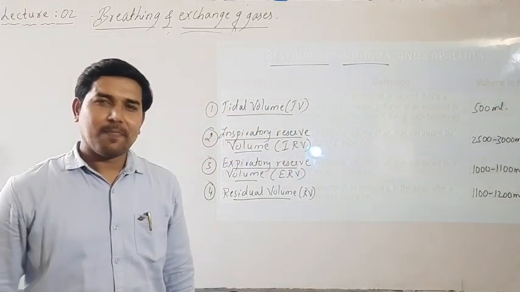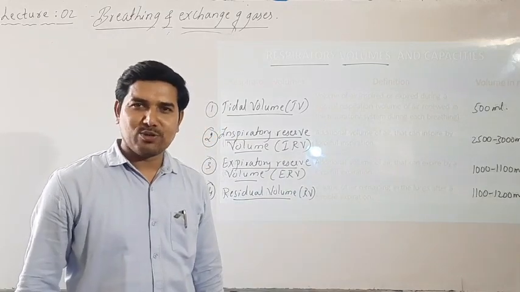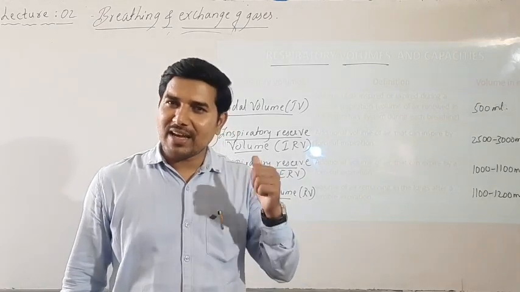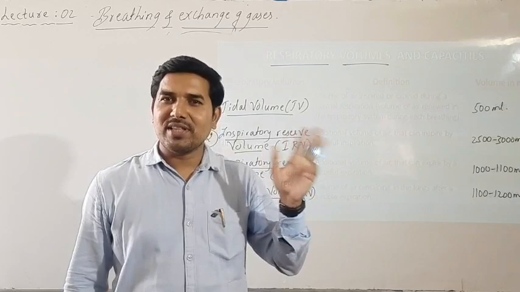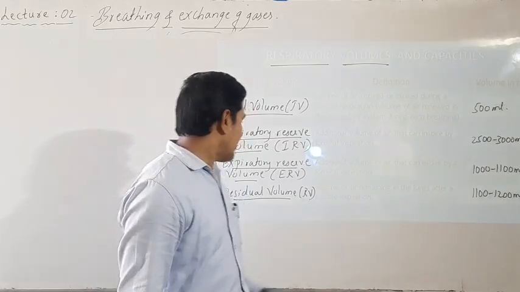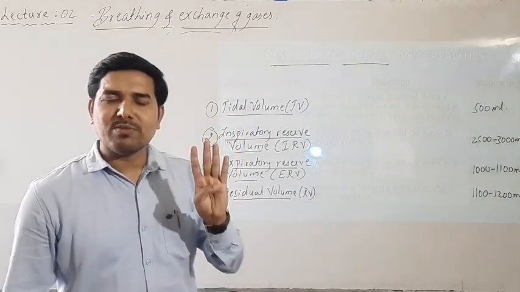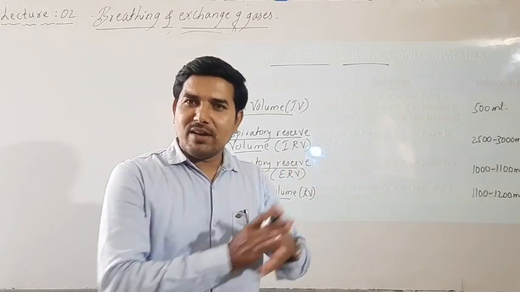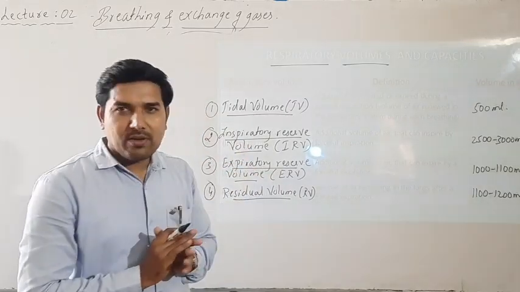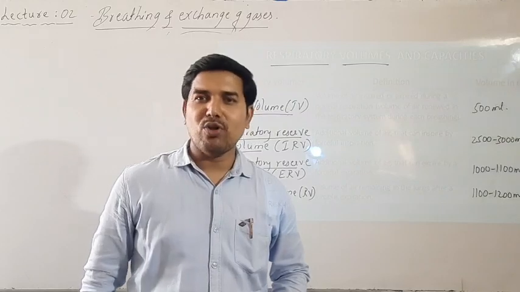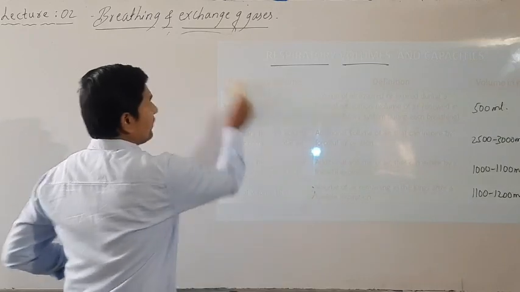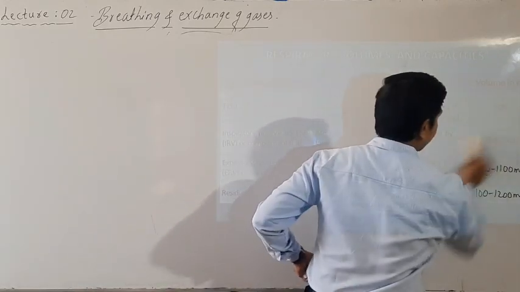This is RV. Okay, and there will be a comparative account between these also. Whose volume is greater? Whether the volume of TV is greater than RV, whether it is greater than IRV, or whether it is greater than ERV. So that's why remember the volumes. Okay, so this is regarding the 4 major respiratory volumes. They are actually major. The next part we come across is calculated by these respiratory volumes only. So let's see those now. So let us go to the 5th one now.